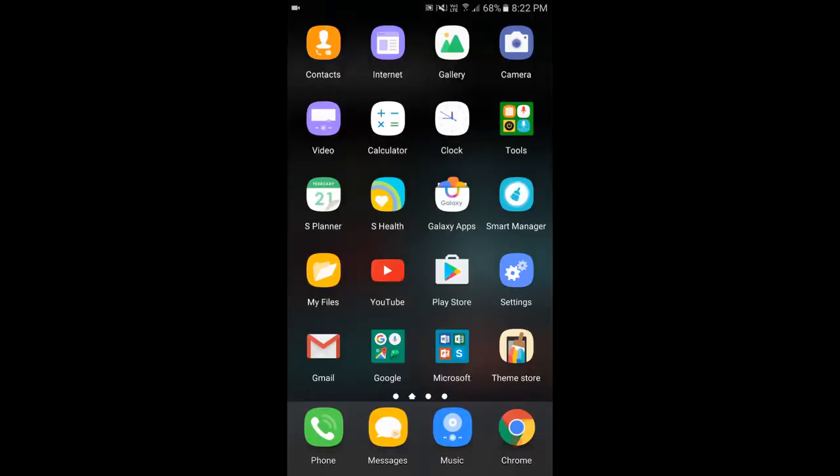Hello, today I'm going to show you how to download and install LineageOS on your Samsung Galaxy S6 and S6 Edge. The links for the files are in the description section. And before we start, let us see what are the files we need for this.